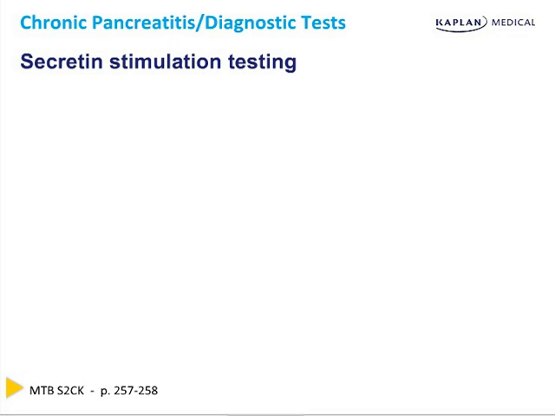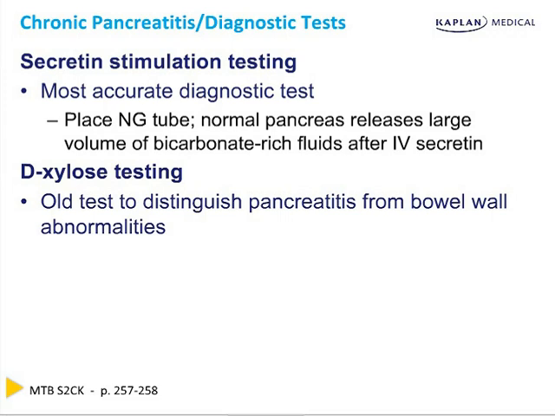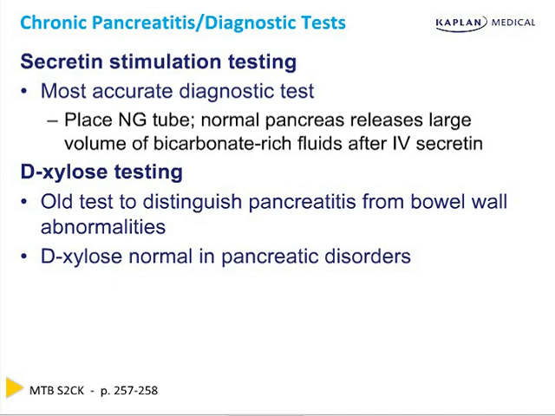Secretin stimulation testing is the most accurate diagnostic test for chronic pancreatitis. The way the test is done is an NG tube is dropped down past the pylorus. Then IV secretin is given and we look for a large volume of bicarbonate-rich fluids to be released. If it is not, we know there's something wrong with the pancreas. This test has a 95% sensitivity. D-xylose testing is an old test to distinguish pancreatitis from bowel wall abnormalities. D-xylose is normal in pancreatic disorders.